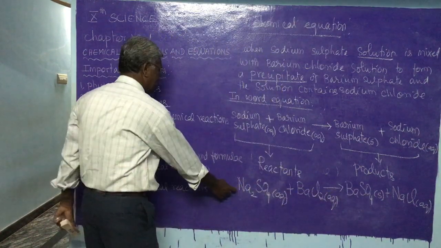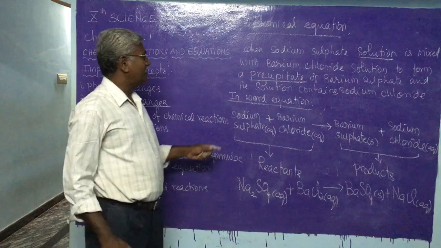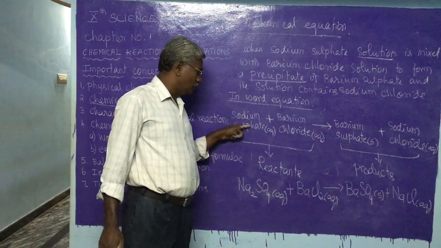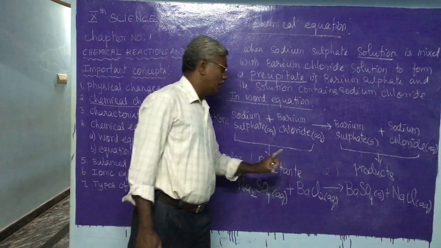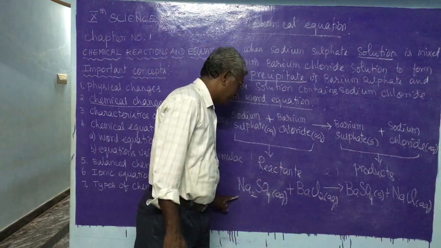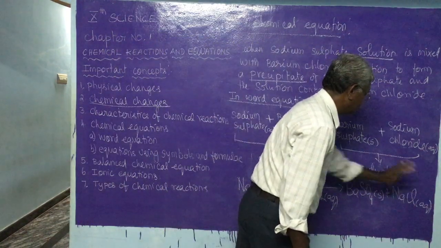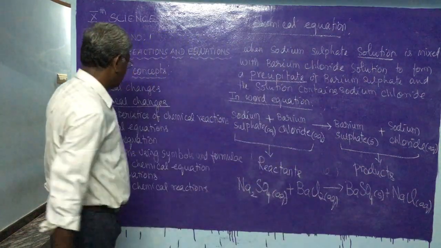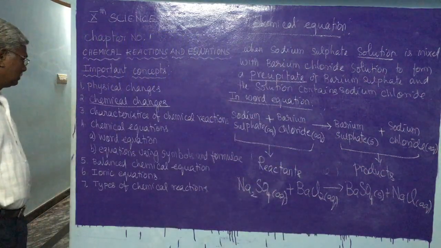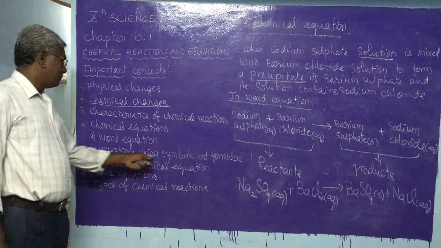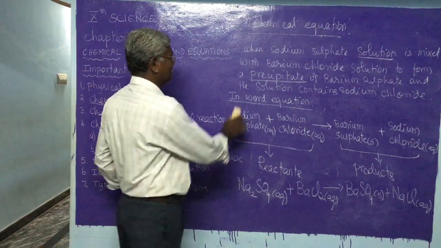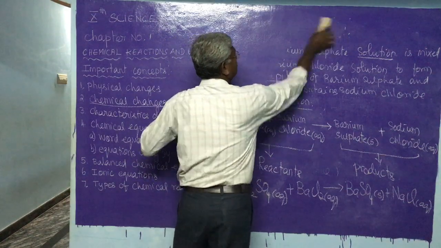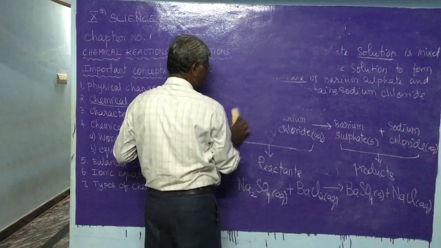So we have two ways of writing an equation. One is a word equation, another one is an equation by using symbols and formulas. These two are reactants and these two are products. Of course, this equation is not balanced. Mainly, we are going to write the equation using symbols and formulas only.